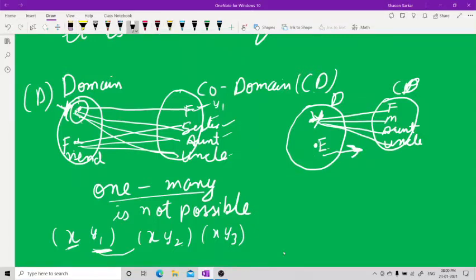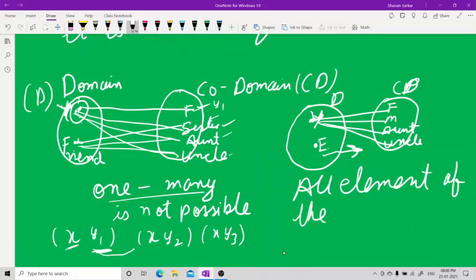In domain, rather I should say, all elements of the domain should be mapped. Wait, all elements of the domain should be mapped.